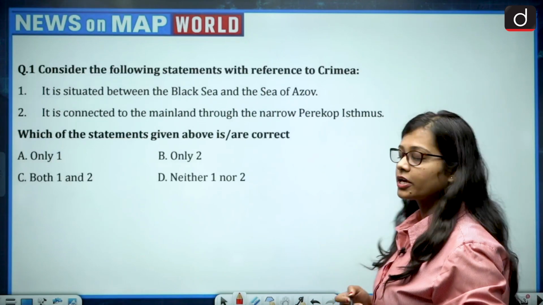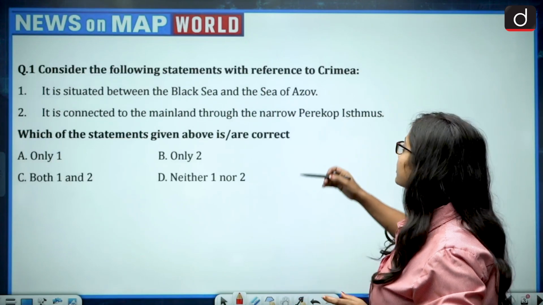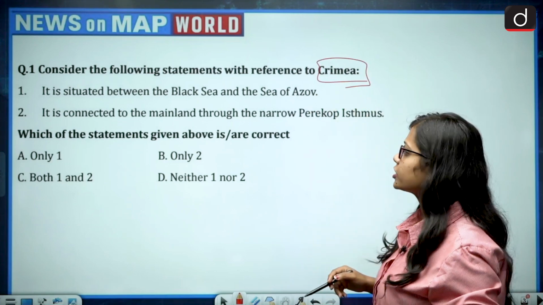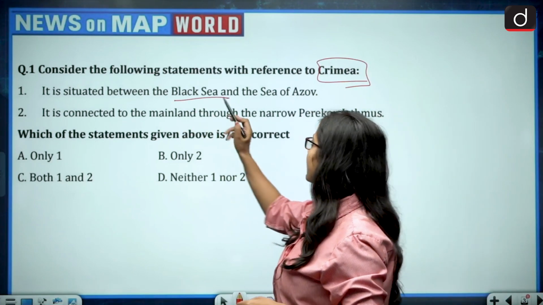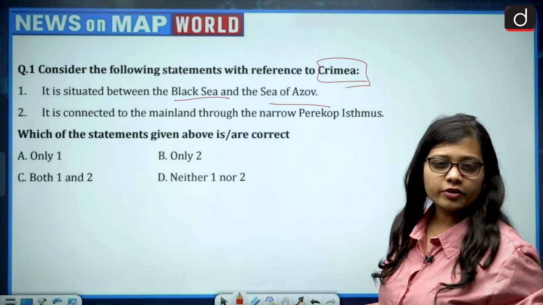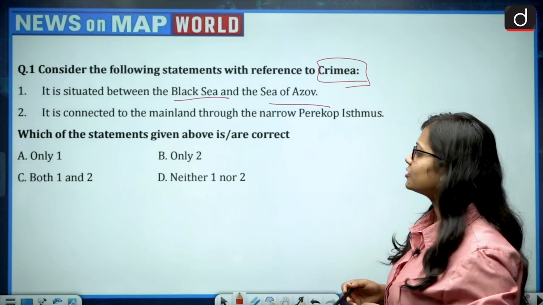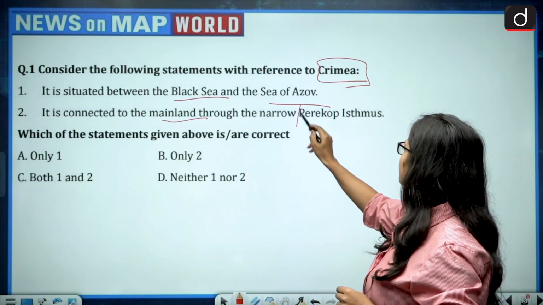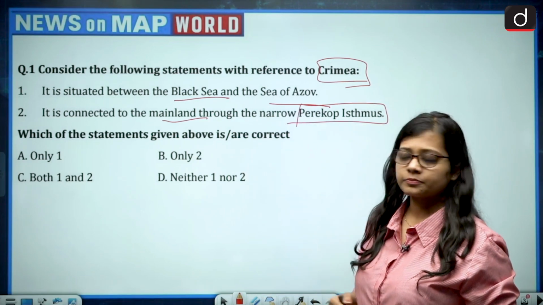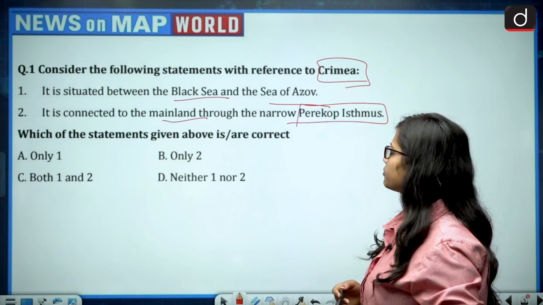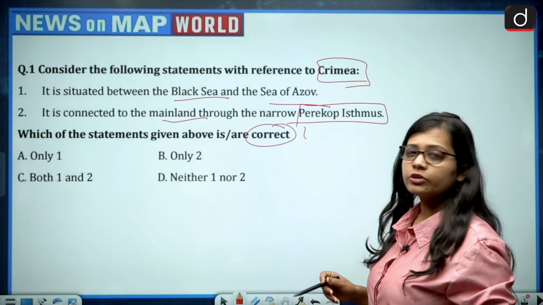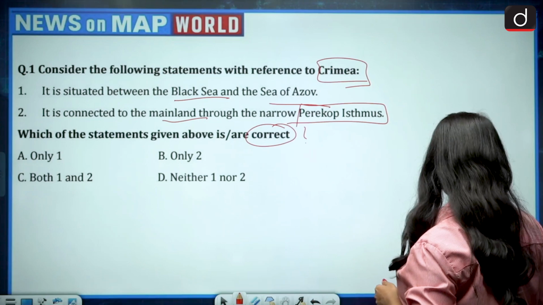So the first question is, consider the following statements with reference to Crimea, and there are two statements given. First, it is situated between the Black Sea and the Sea of Azov, and the second statement is, it is connected to the mainland through the narrow Perikop Isthmus. Which of the statements given above is or are correct? Only one, only two, both one and two, neither one nor two. So let us look at the map.